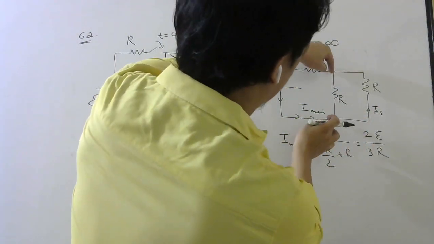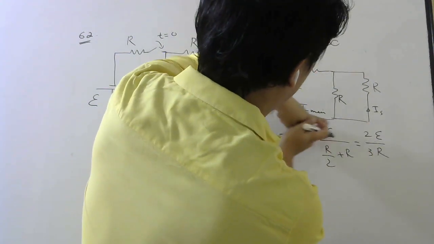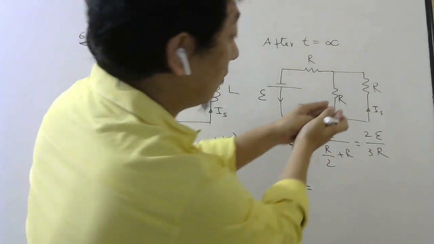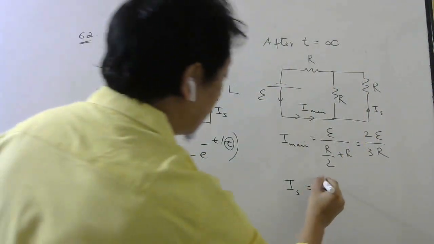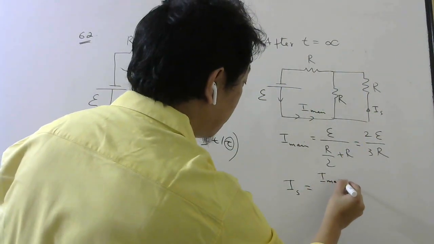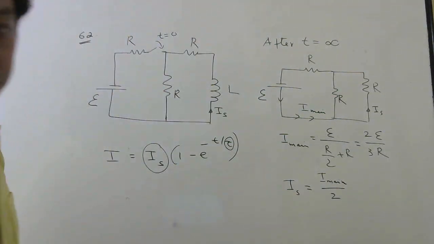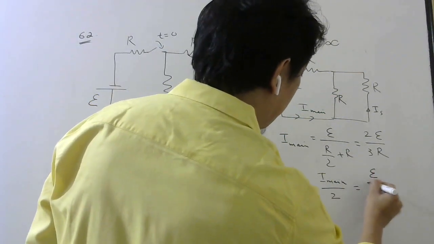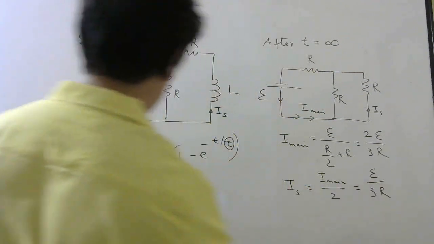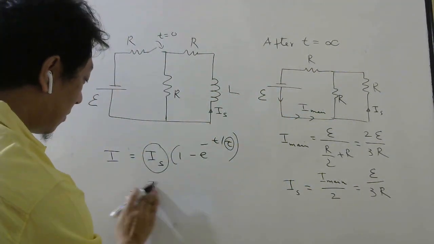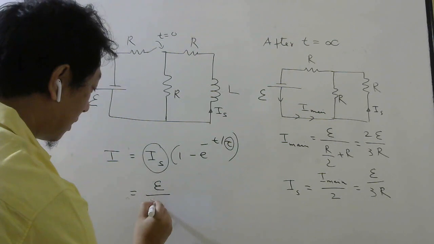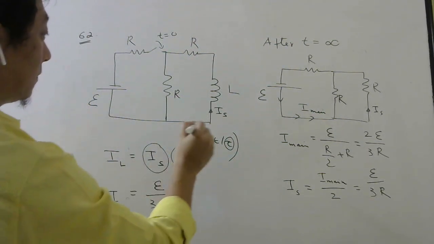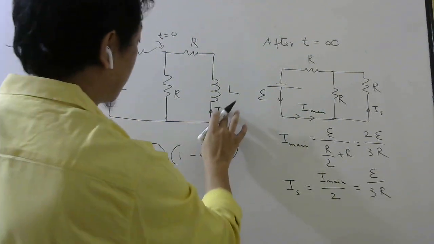Well, these two are in parallel. So whatever current comes here will divide. And since they have the same resistance values, current will divide equally. So it will be the main current divided by 2. Yes or no? So main current divided by 2 will be E by 3R. So this part we have found is E by 3R. That is the current in the inductor. This is the steady state current.